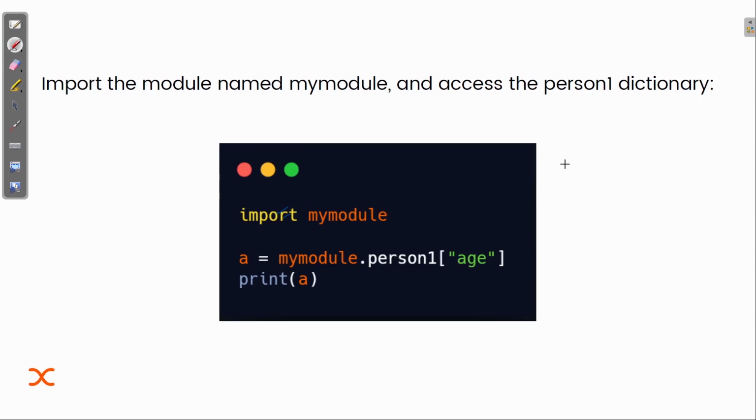That's the syntax how you can access the variable or class or a function of a module. You can simply use the module name, that is my module dot, and then I want to access the dictionary variable. Whatever the dictionary name is, it was person1. And then the key, if you remember, is age. Now what will be printed, I am writing print here. That is our script. Now you can see what will be printed here.